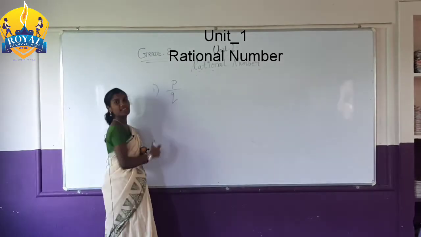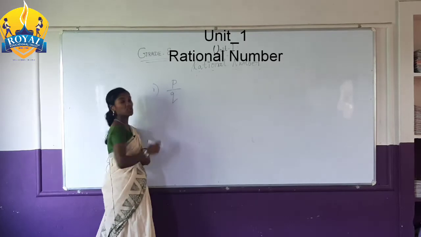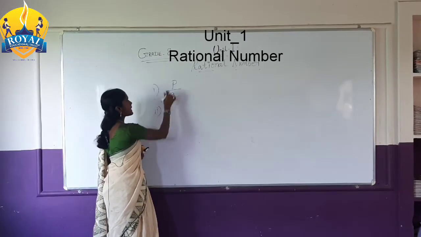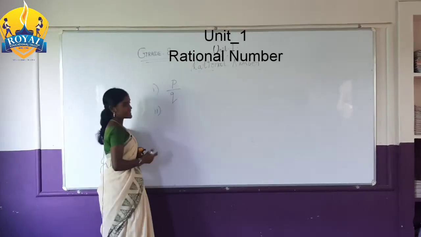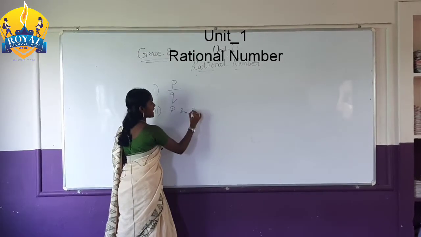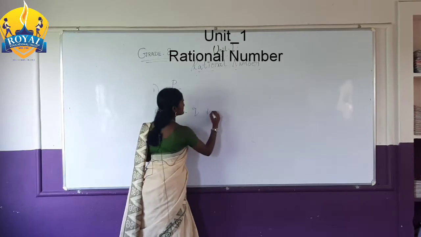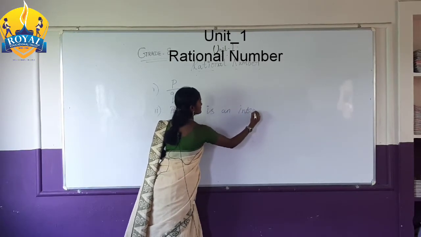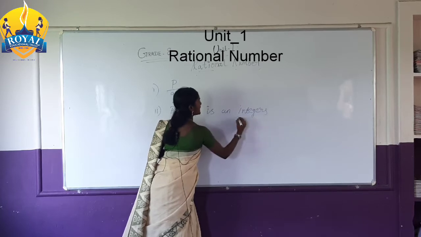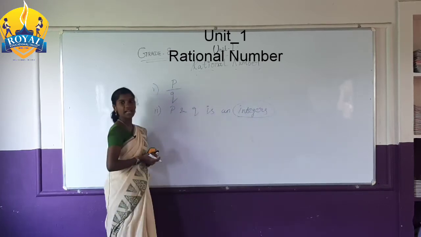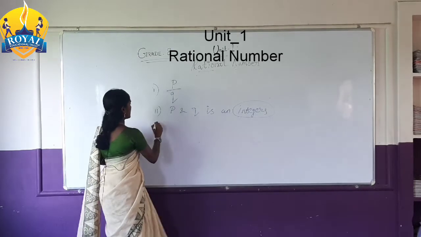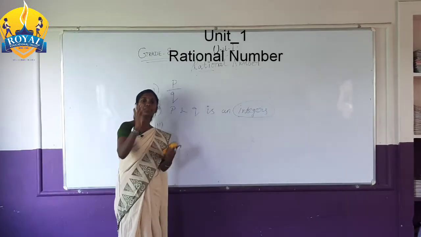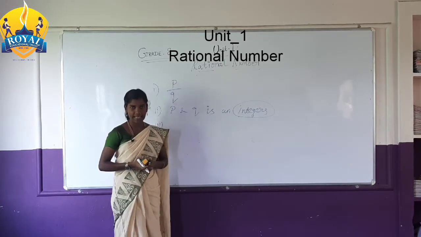Above the line is the numerator, below the line is the denominator. The second rule: p and q are integers. Integers mean both positive numbers and negative numbers come under it.